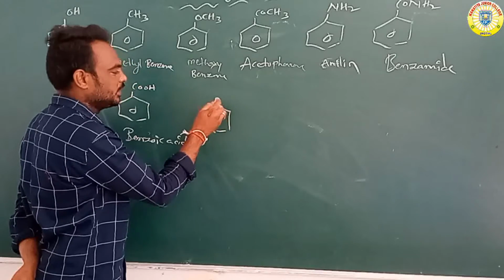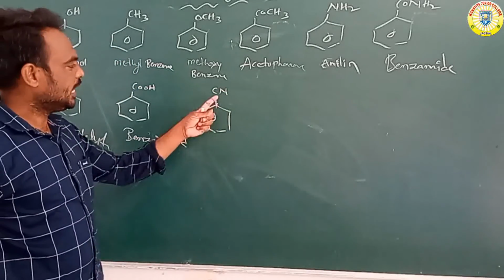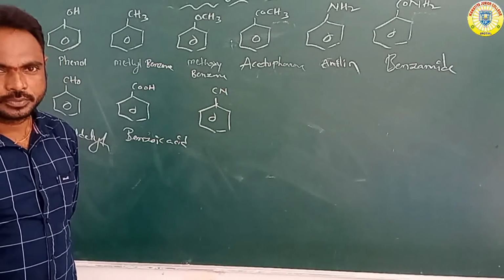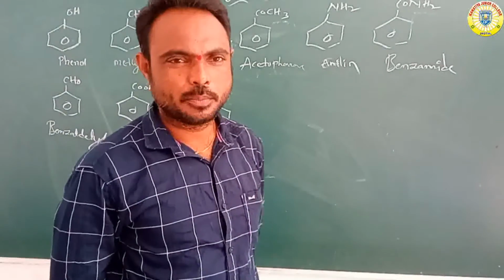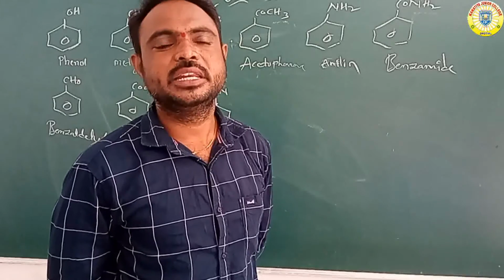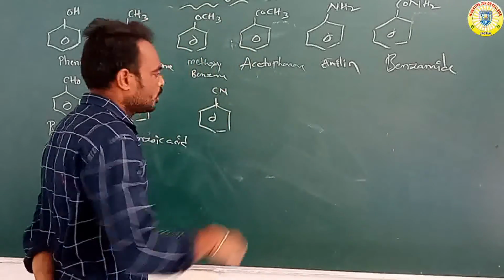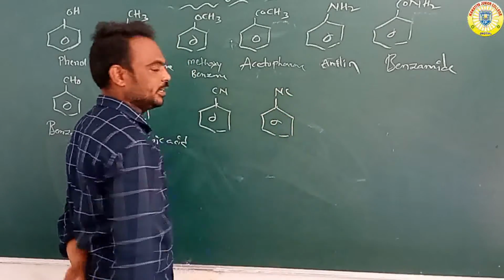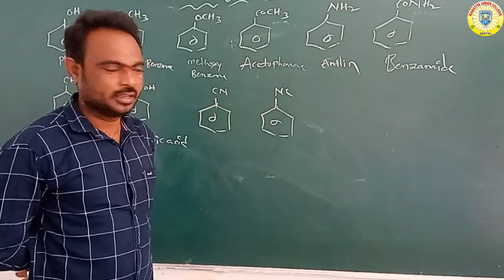Suppose benzene attached with CN. CN means cyanobenzene. So overall, cyanide compounds. Cyanobenzene, benzene attached with CN. Or suppose benzene attached with NC.